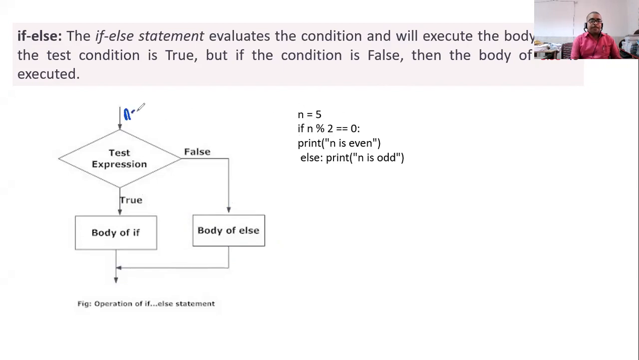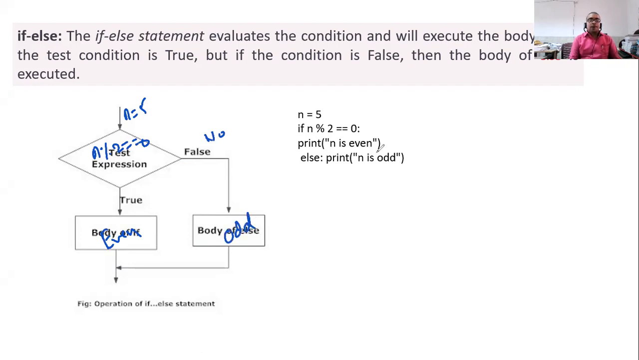Suppose here we have taken n is equal to 5. The condition to be tested: n percent 2 is equal to 0. This is the condition. Now it can have two values, either yes or no. If it is yes, then we will say it is even. And if it is false, meaning no, if it is not divisible by 2, then we will say odd.